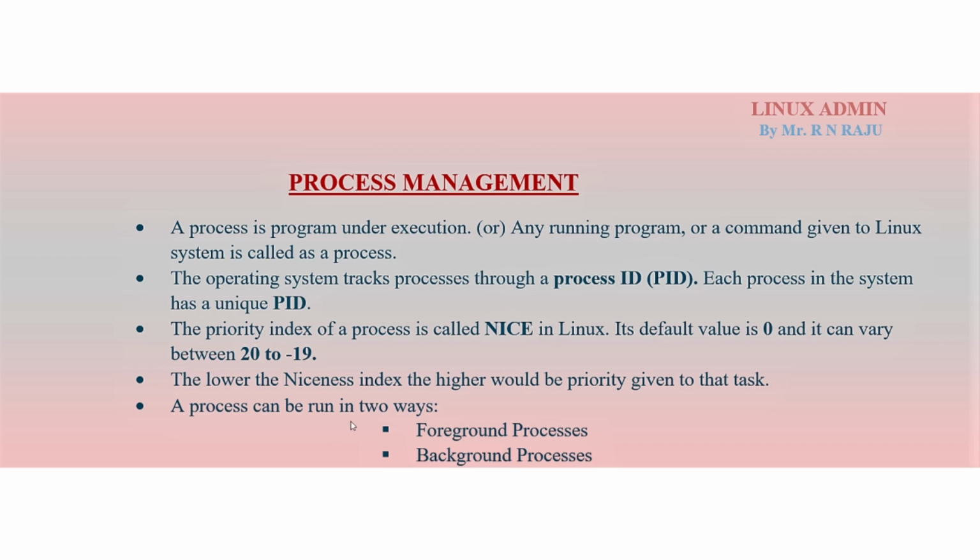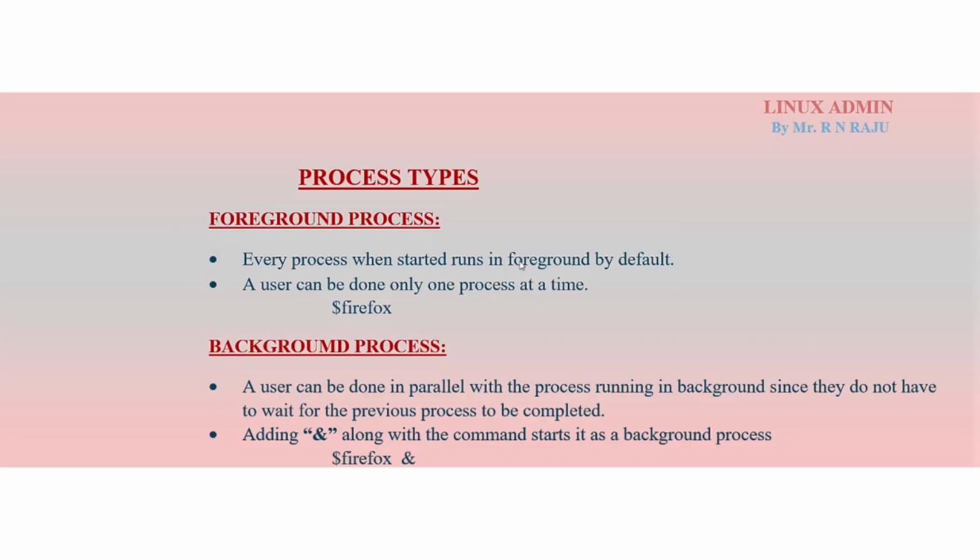A process can be run in two ways. What are those? Foreground process and background process. Remember everyone, a simple point: a process is a program under execution. If you give any input, like executing a command or running an application or program, everything creates one process with one process ID in the backend. Every process ID is a unique ID in the OS. The two types of processes are the foreground process and the background process.